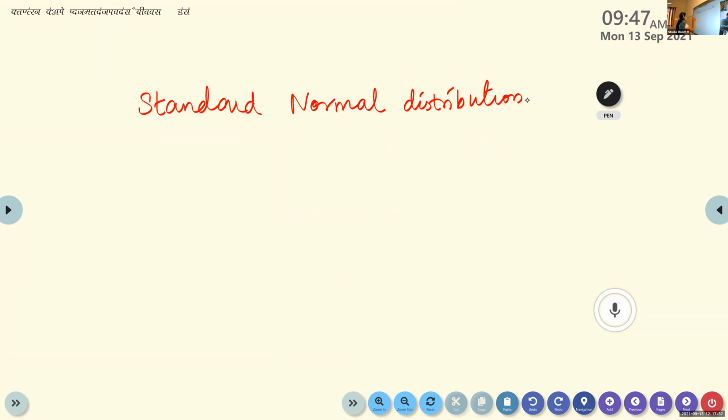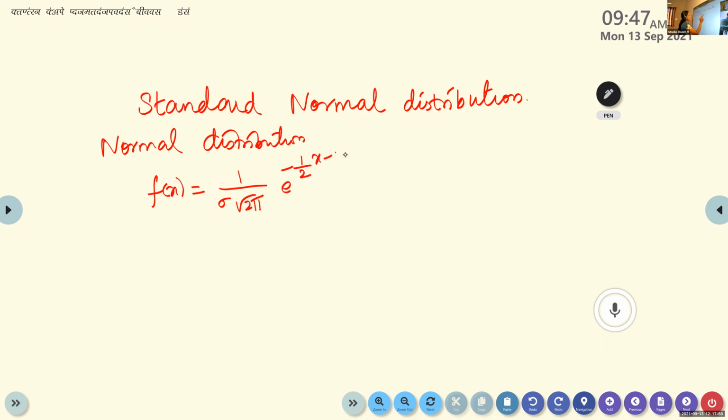Before that, what is the normal distribution? Once again, give me the normal distribution. The normal distribution is given by f of x is equal to 1 by sigma root 2 pi e raised to minus half into x minus mu by sigma the whole square. Listen, all of you, listen children. So this is the normal distribution.